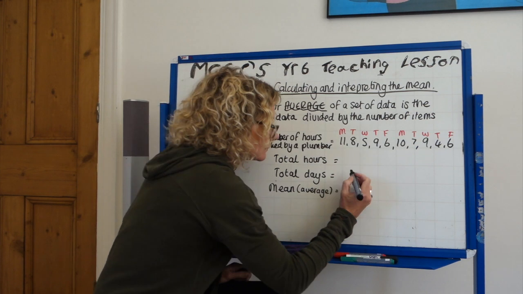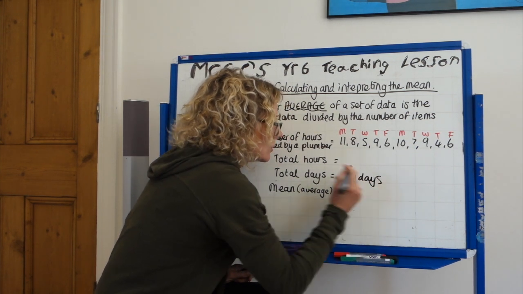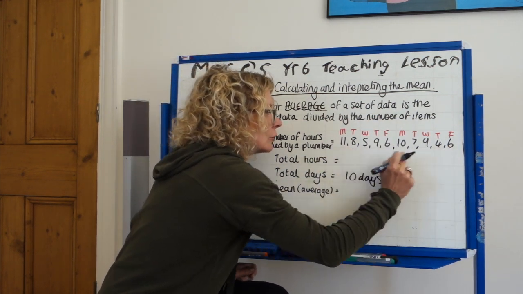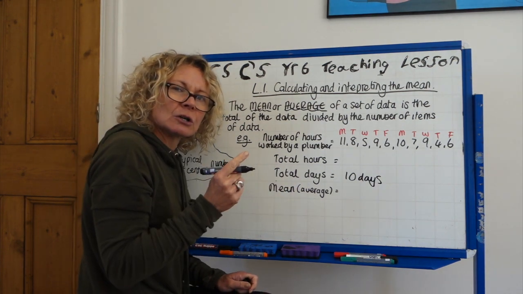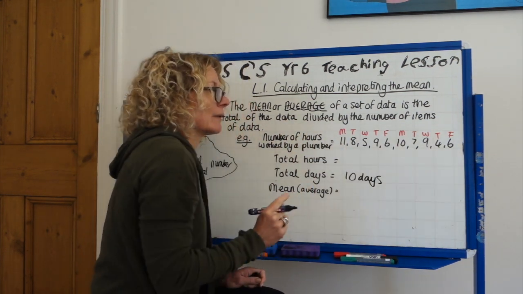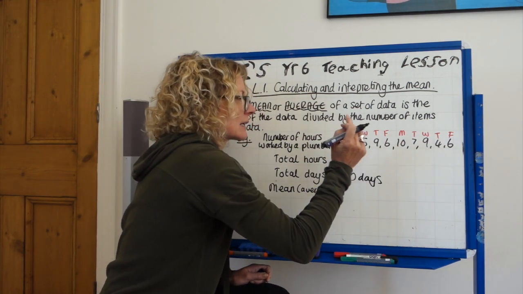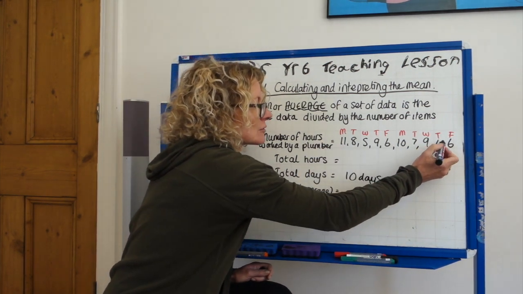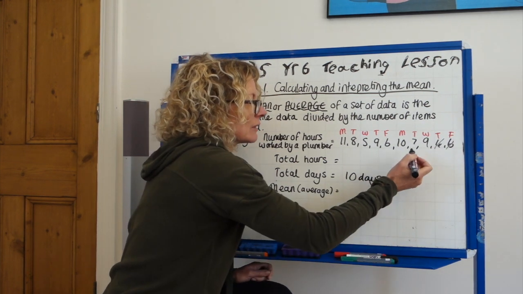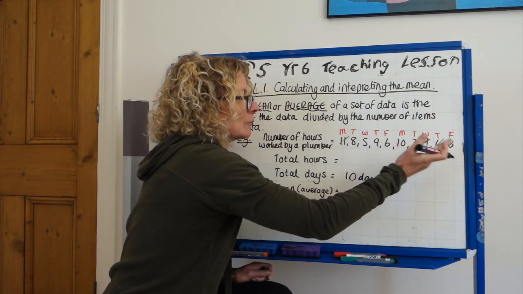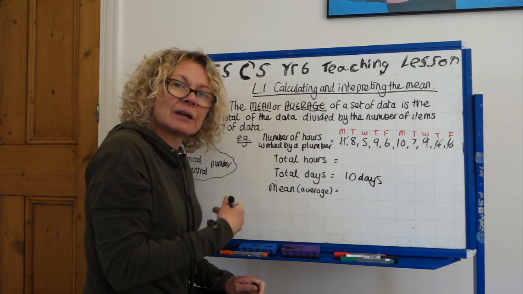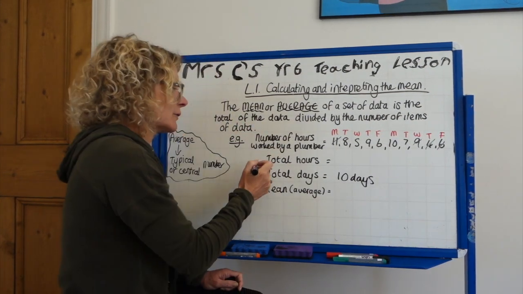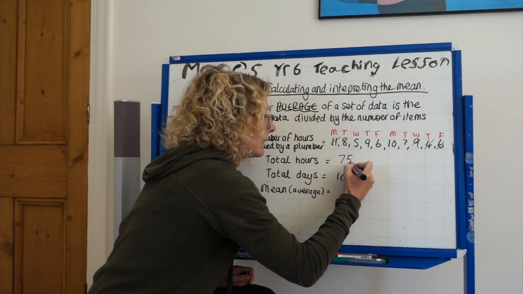5 out of 5. So you know the set of data, you know the number. Now what you need to do is find the total number of hours. Okay, I'm going to pause, or you're going to pause the video, and you're going to work out that sum. Look, when you're adding up a set of data like that, cross them off as you add them up. And look, of course, for the number bonds. So first of all, you'd go 4 and 6 is 10, obviously. And then you'd look at 11 and 9, that would be 20. 20 add 10 is, and then you carry on like that. See you in a moment after you've worked it out. So hopefully you've worked out that the total number of hours was 75 hours.